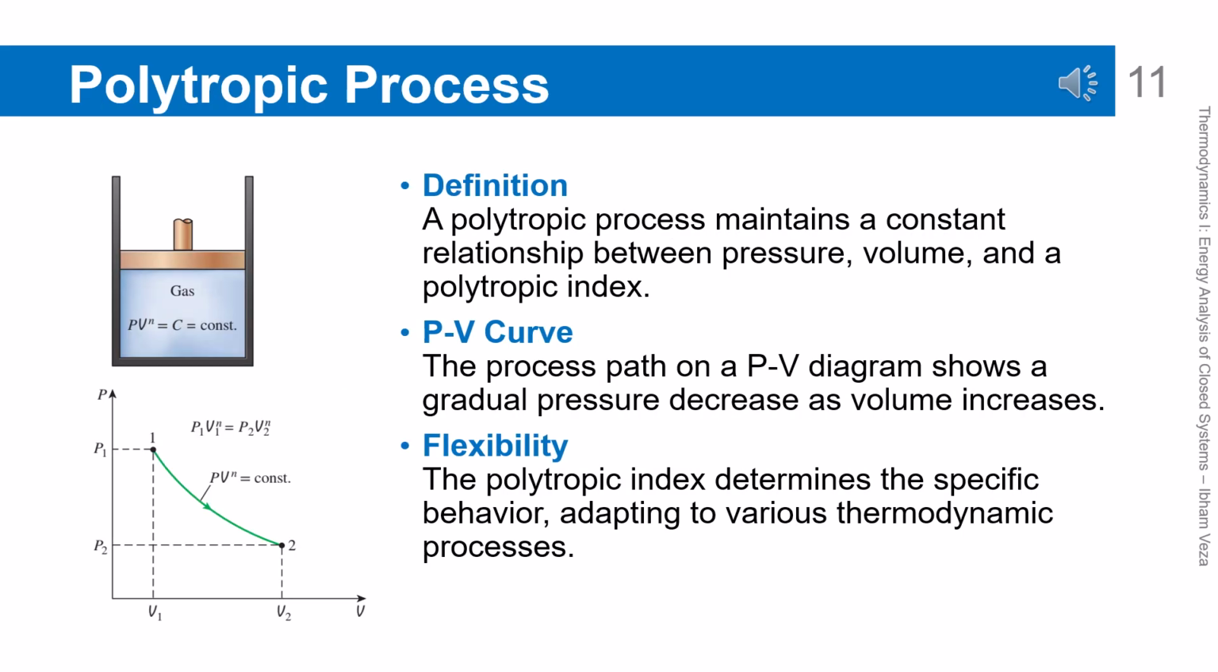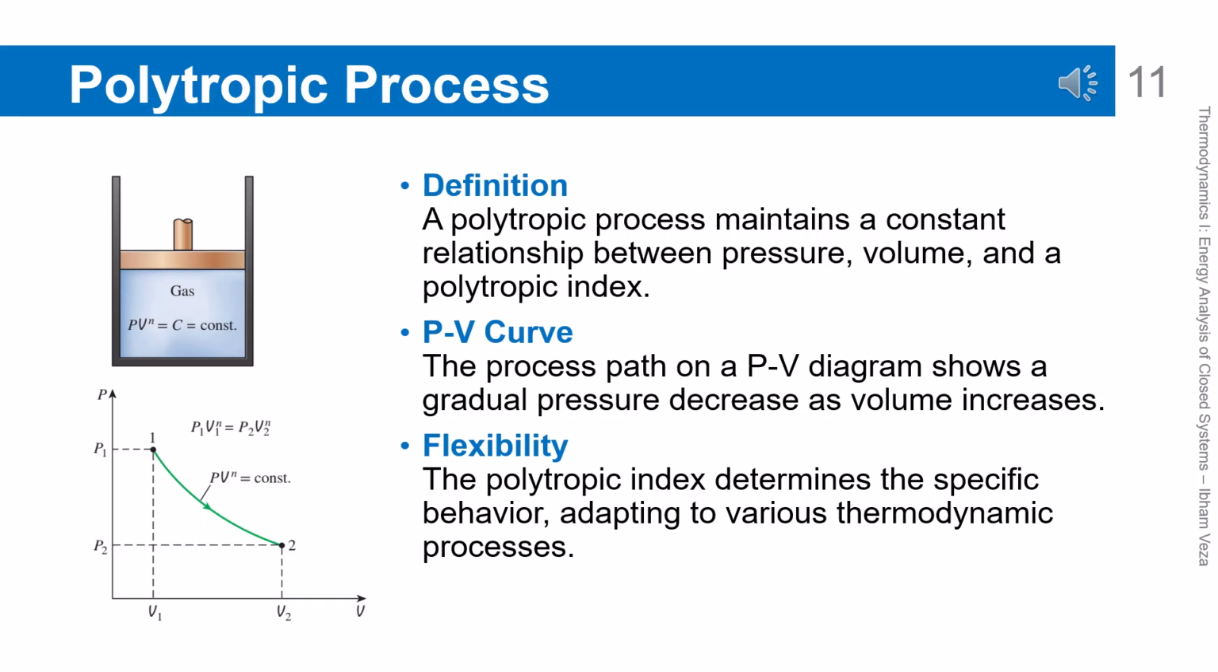Polytropic process insights. A polytropic process follows a general relationship between pressure and volume with a certain index. The value of this index determines the shape of the process path on the PV diagram.